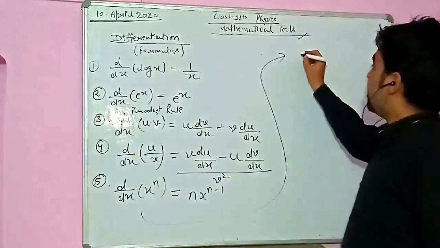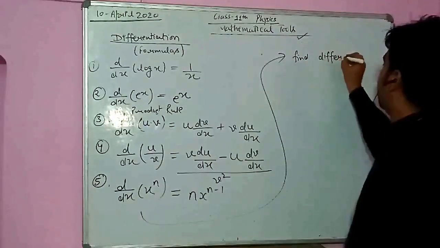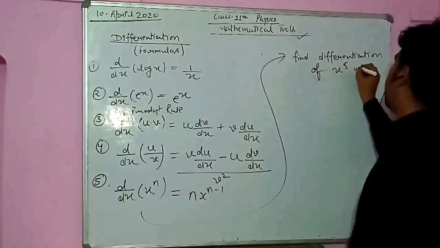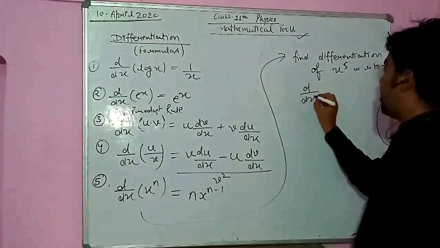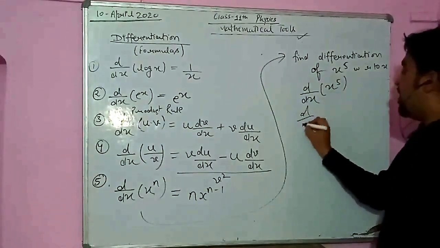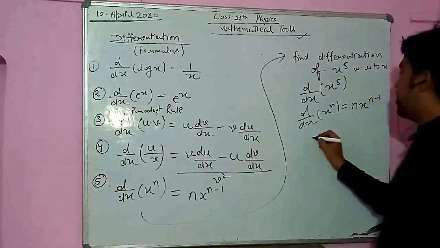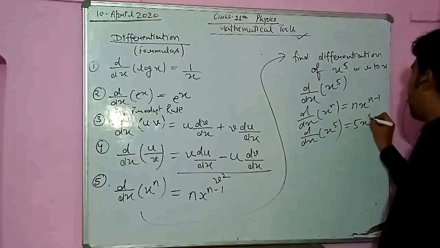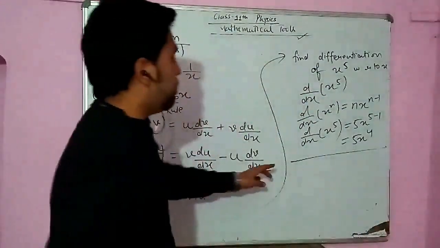For example, suppose हमें दिया जाए find the differentiation of say x power 5 with respect to x. So what we will do? We have to calculate the differentiation sign as d upon dx x power 5. So we know one identity, d upon dx x power n is equal to n x power n minus 1. So d upon dx x power 5 will be equal to 5 x power 5 minus 1. So 5 x power 4. So this is going to be the differentiation of x power 5.